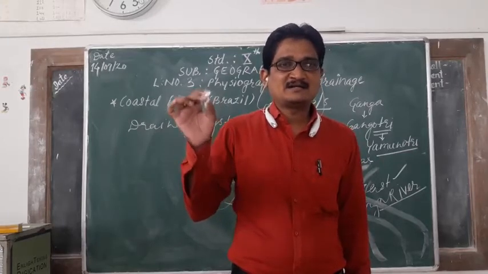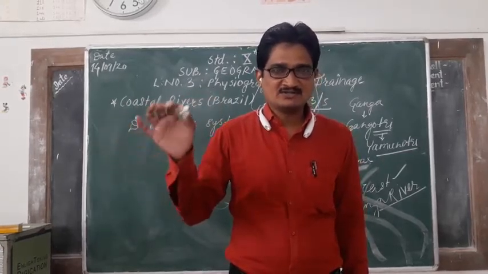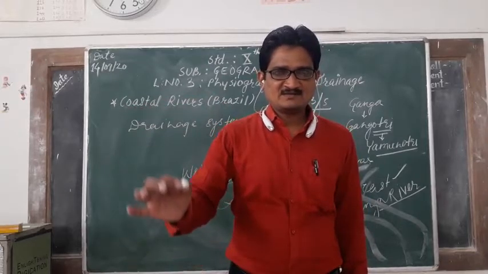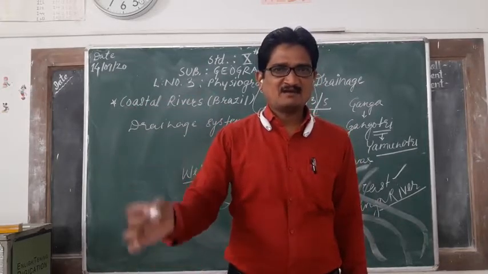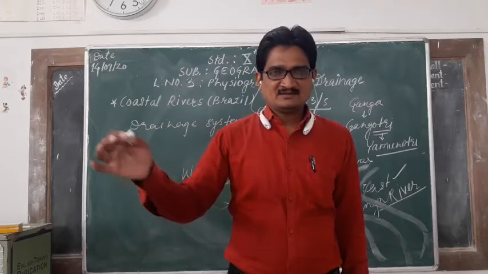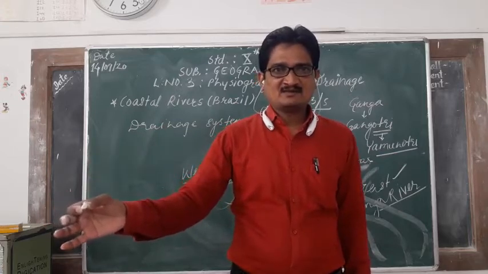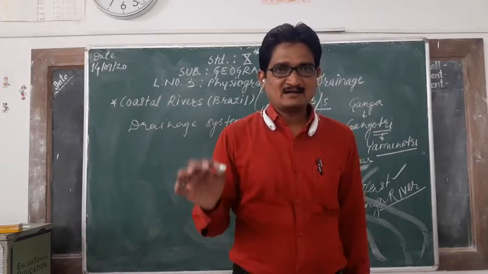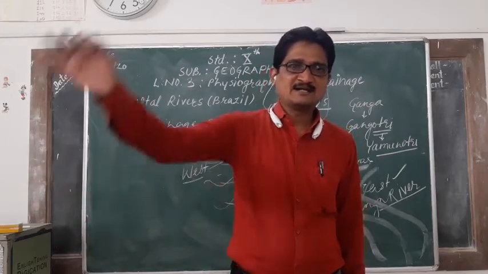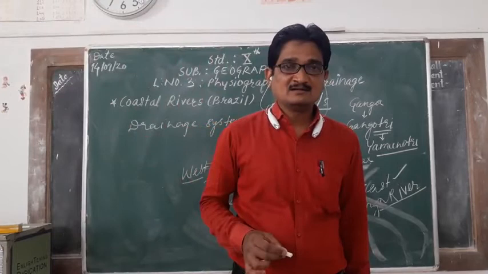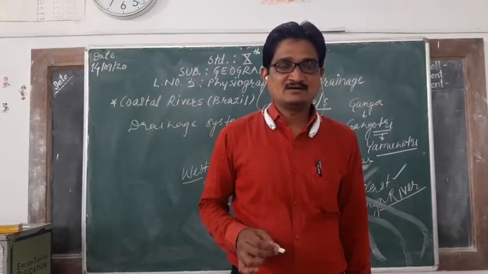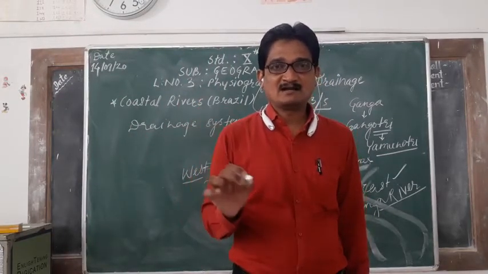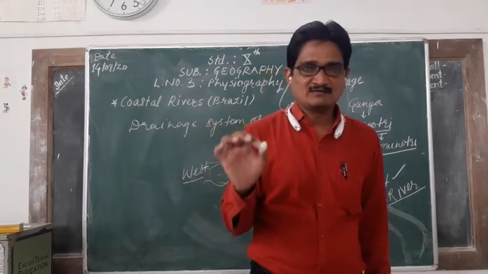These are the tributaries of the Ganga river system, along with the Ganga river and Brahmaputra river. So all these rivers meet the Bay of Bengal, and Brahmaputra and Ganga river form a large delta, the largest delta in the world, that is called Sundarban. We saw that.